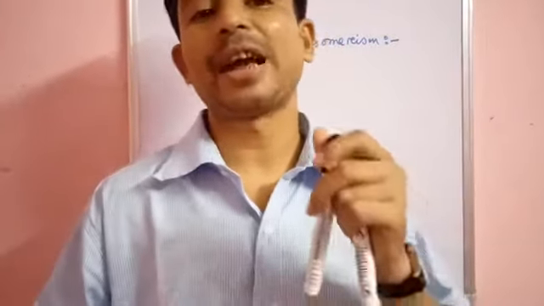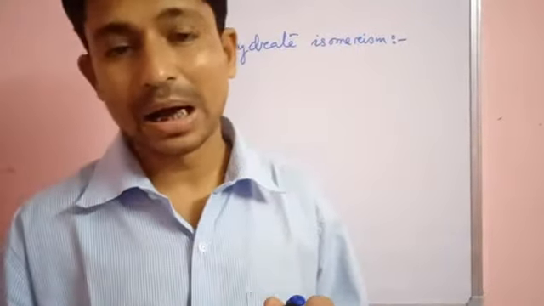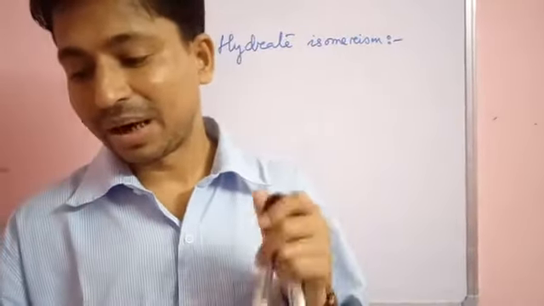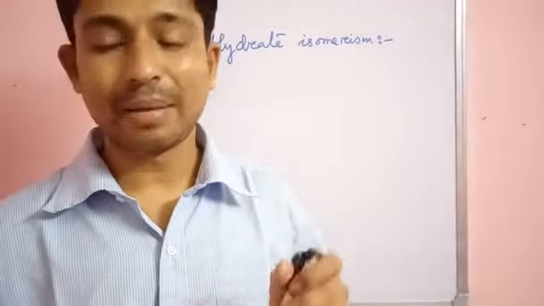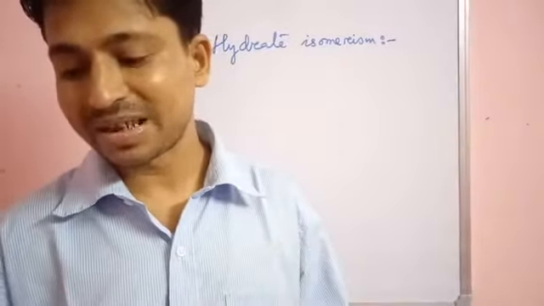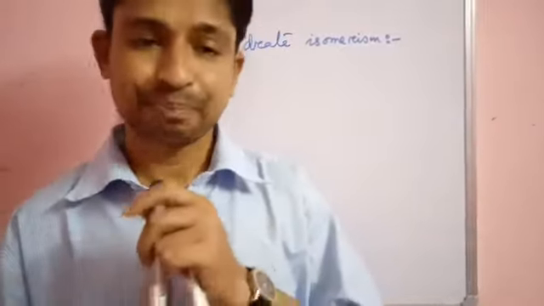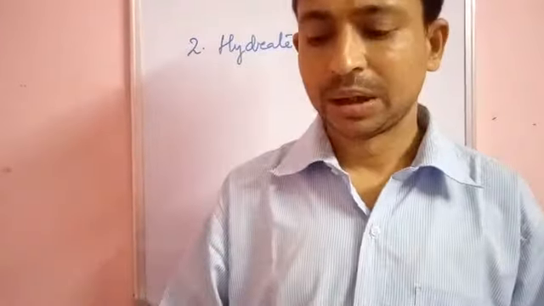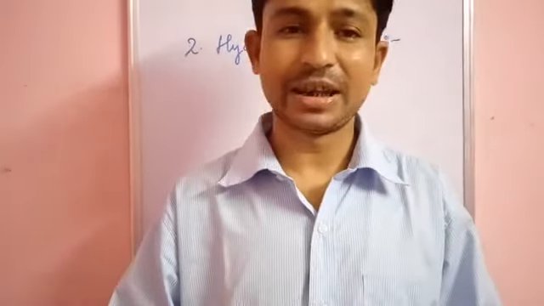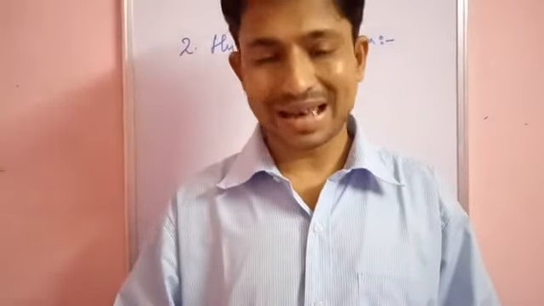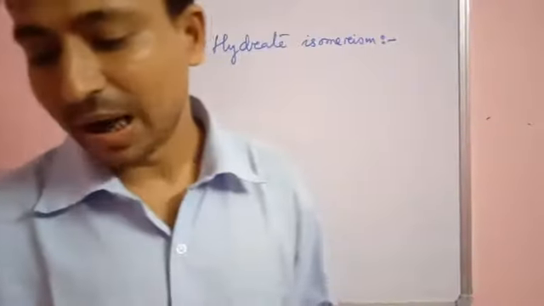Understand my sentence very carefully. Compounds having the same molecular formula but differing in the number of water molecules present as ligands are called hydrate isomers, and the phenomenon is called hydrate isomerism.